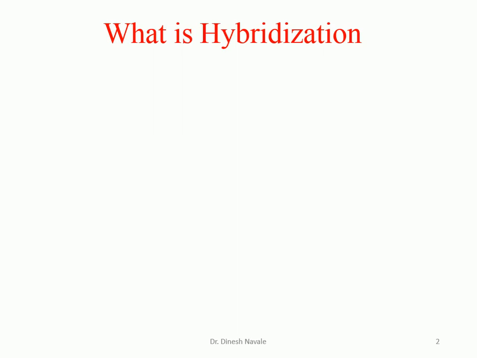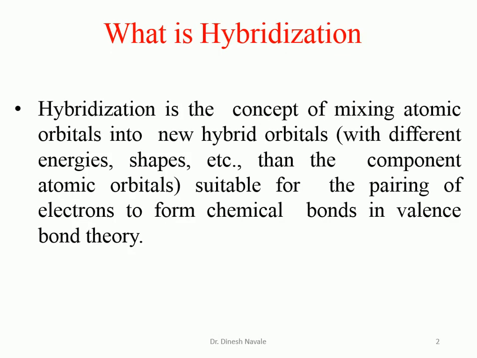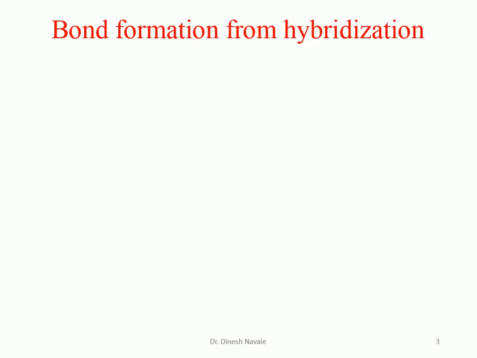So, before going to bond formation, let's see what hybridization is. Hybridization is the concept of mixing of atomic orbitals into new hybrid orbitals with equal energy and shape. So in simple language, hybridization is the mixing and recasting of atomic orbitals to form new hybridized orbitals with equal energy and shape. And those hybridized orbitals give rise to the formation of different bonding. Now, bond formation from hybridization.